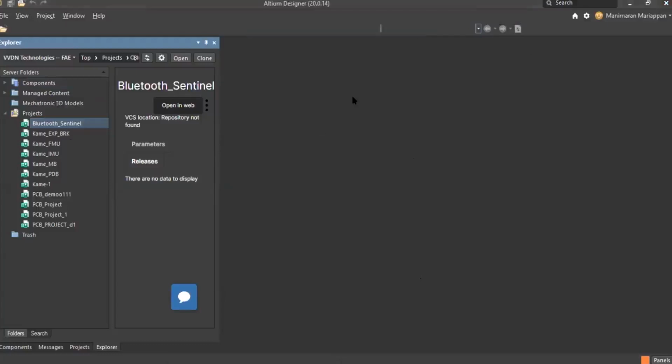Will a SolidWorks user require any license to use this? No, if you are purchasing only Concord Pro, you have to purchase the SolidWorks PCB connector license before. But now with this latest update, if you purchase Altium 365, or it comes with Altium 365, then you can use SolidWorks without the license.